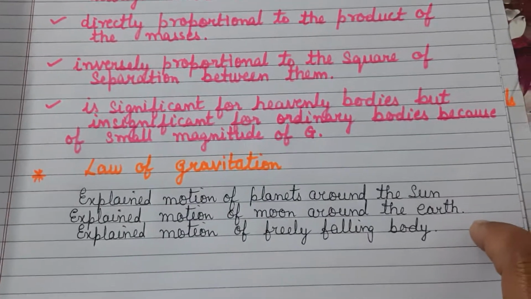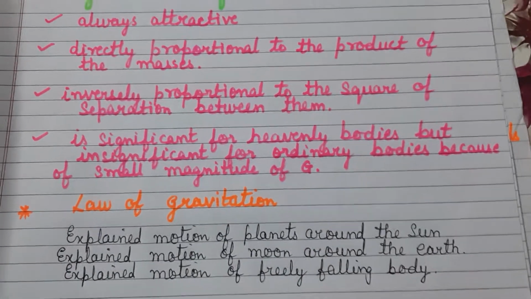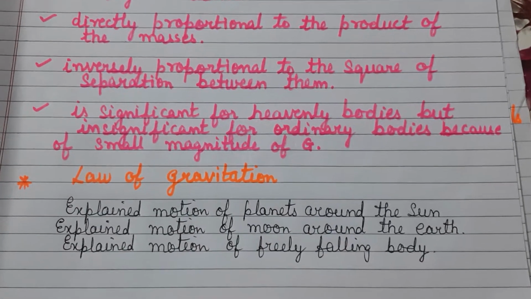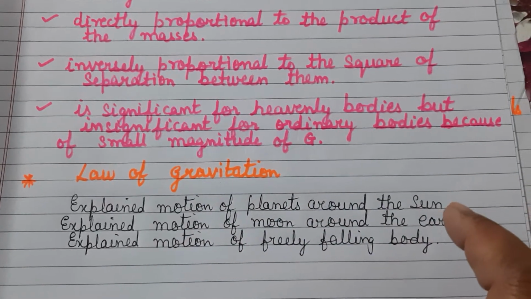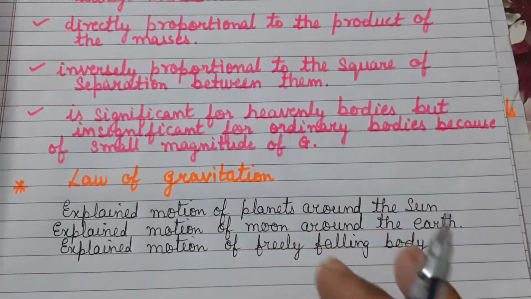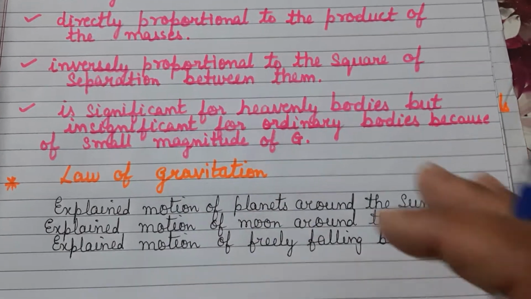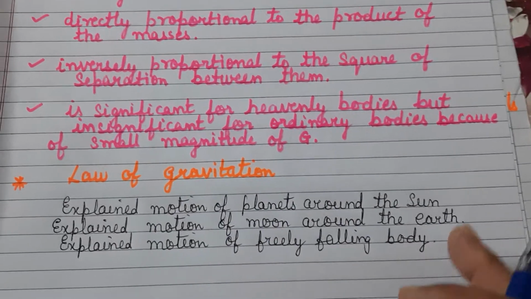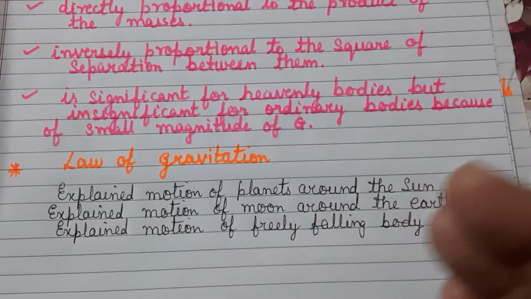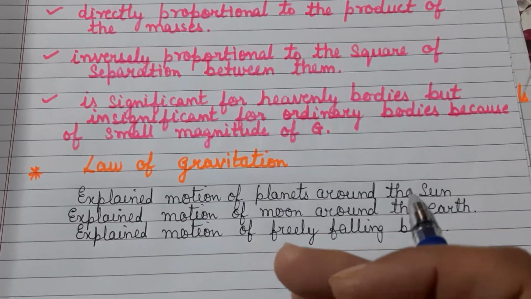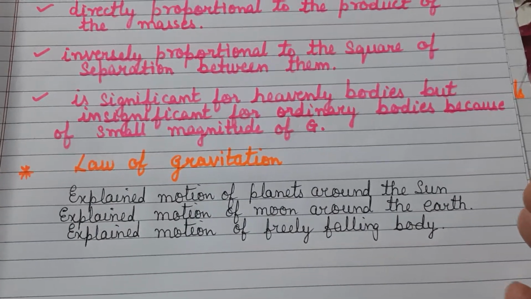Now, what does the law of gravitation focus at? Or what does the law of gravitation explain to us about? How can we apply this law? Actually, children, you all know that we have studied that the planets revolve around the sun in fixed orbits. Similarly, the moon moves around the earth, because the moon is the satellite of the earth. So if you want to explain this motion of the planets around the sun, or the motion of the moon around the earth, or in the other way, when you release a body on the surface of the earth, why does it fall freely towards the earth? How do you explain it?